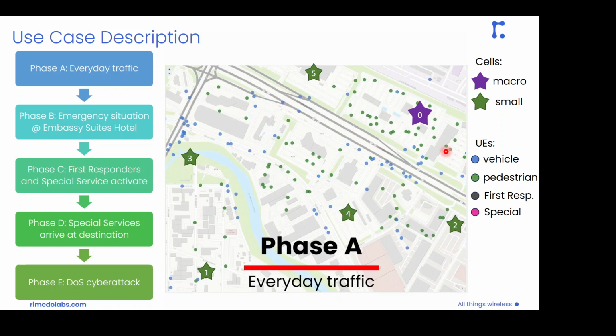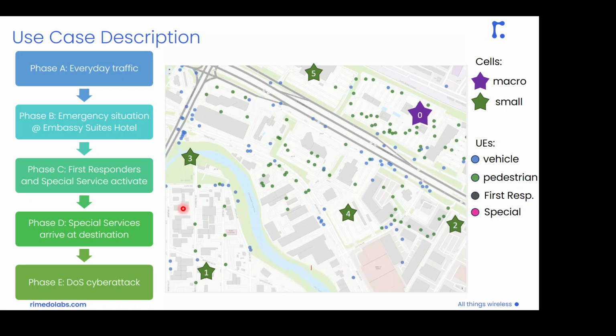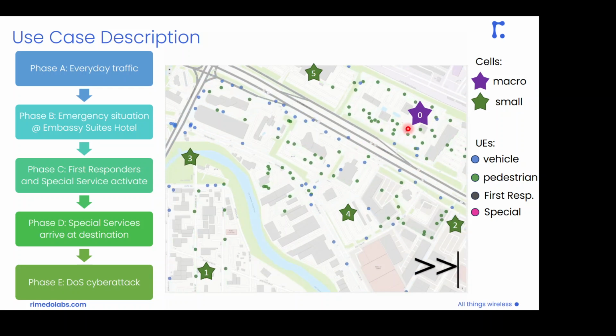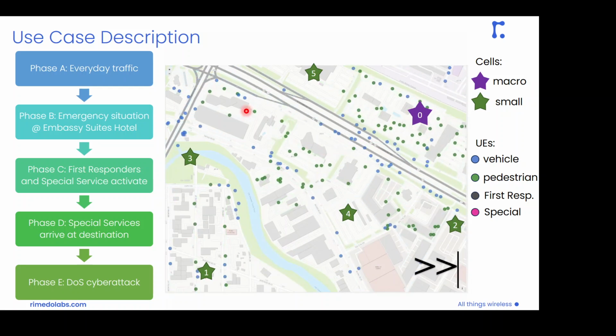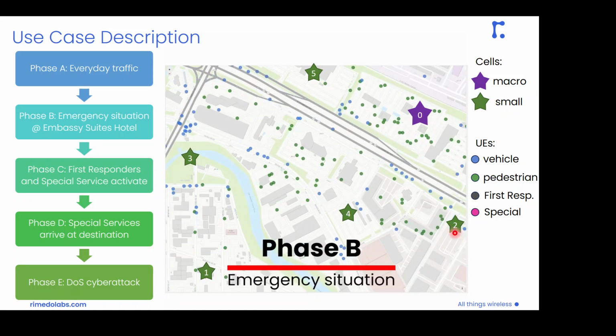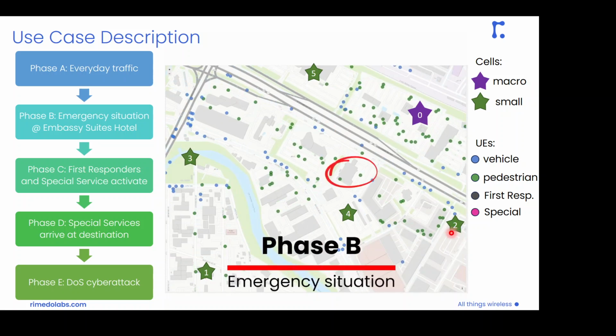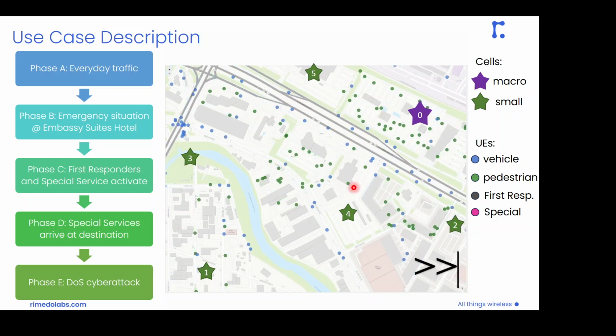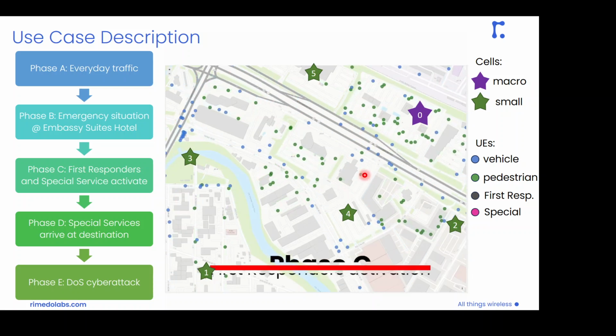So we have represented our use case using the Sumo simulator, where we have some pedestrian and vehicular UEs moving on the streets, and we have 6 base stations, so violet macro base station and 5 green small base stations. We start in phase A, of course, of normal traffic, then we move to phase B once we have this emergency situation and emergency call dispatch at Embassy Suites Hotel.